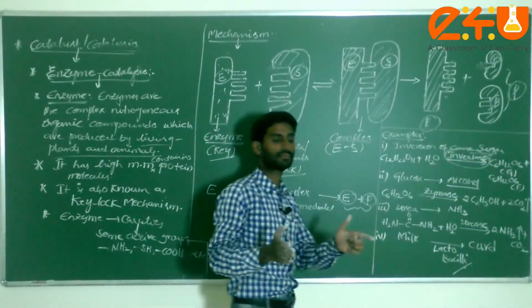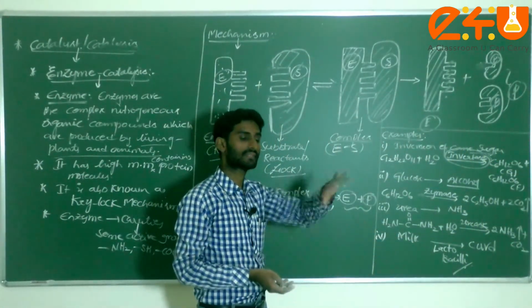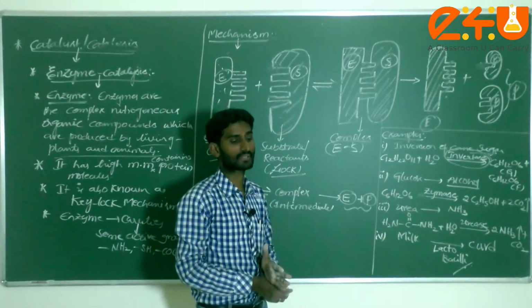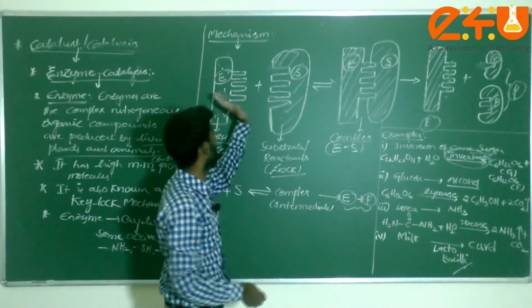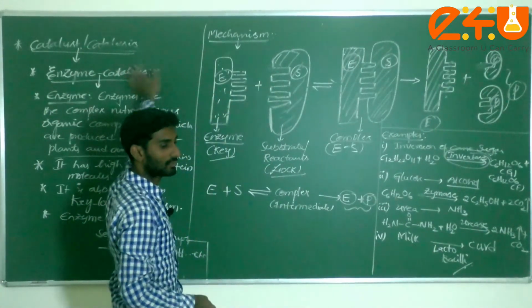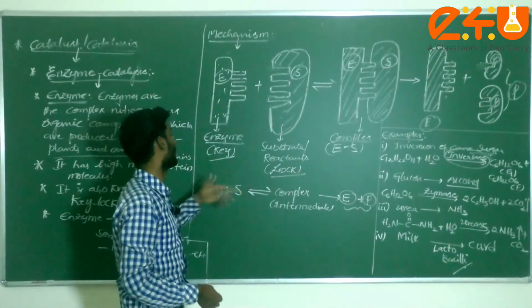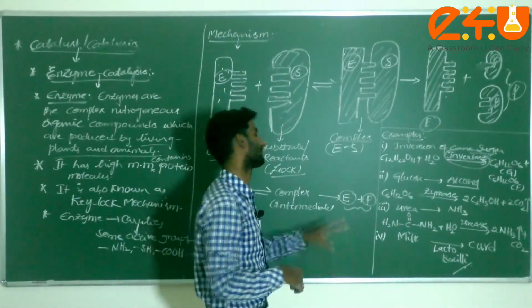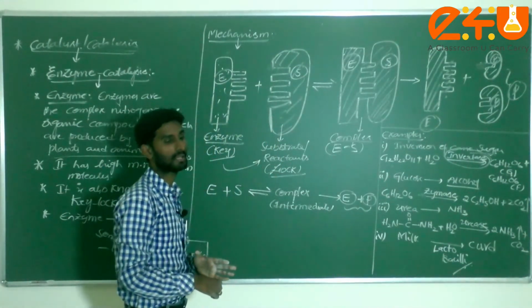In the case of a catalyst, it is generally called the adsorption theory, but enzymes involved in a reaction is known as enzyme catalysis, or the enzyme mechanism. It acts like a key fitting into a lock, so it is known as the key-lock mechanism.